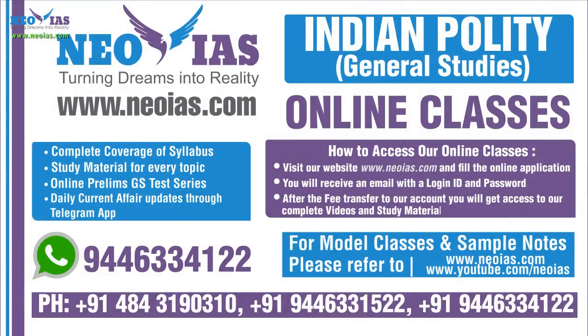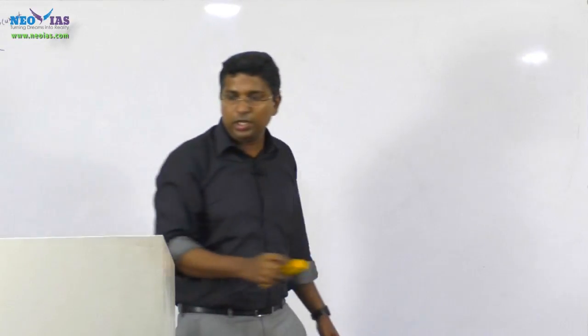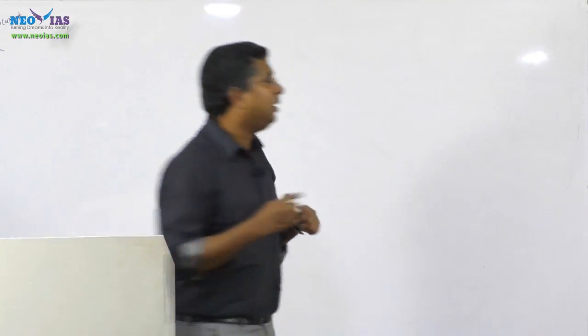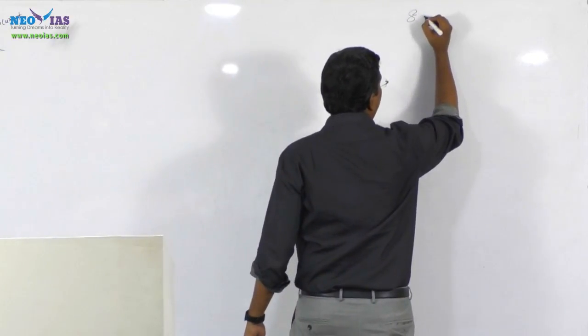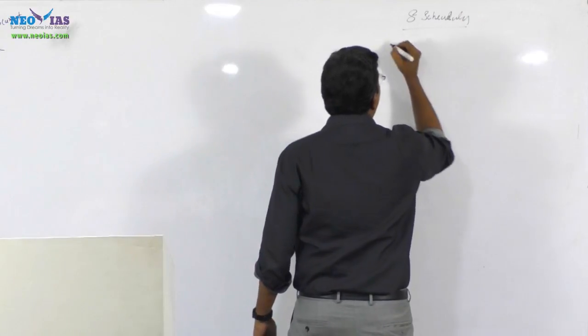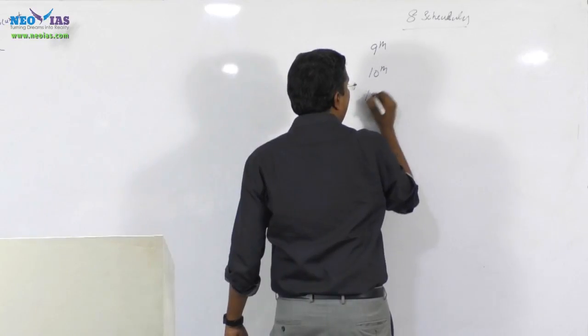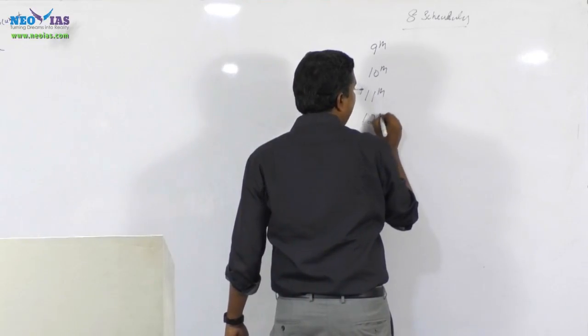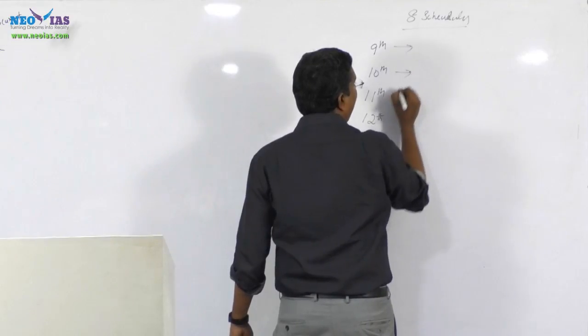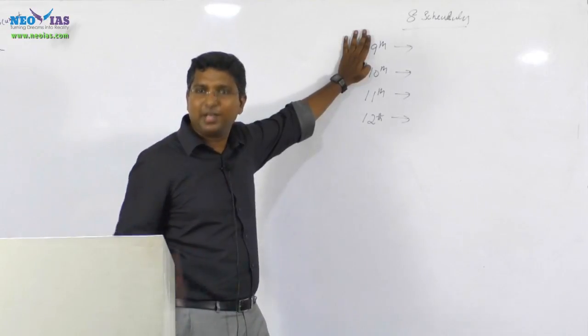Now we will see what happened to the schedules. Be very clear, when the constitution came into existence, there were only 8 schedules. Presently, we have 12 schedules. So the 9th, 10th, 11th and 12th schedules were inserted after the commencement of the constitution. We already dealt with it when we discussed schedules, but I am just repeating.